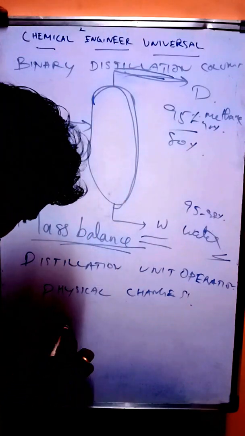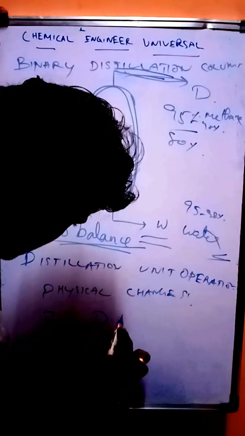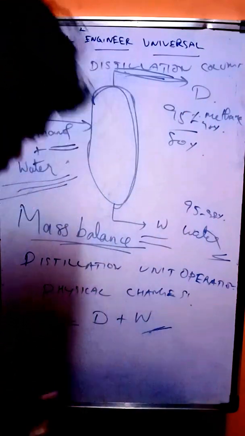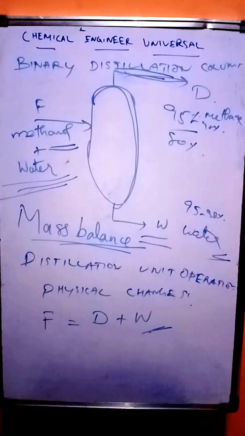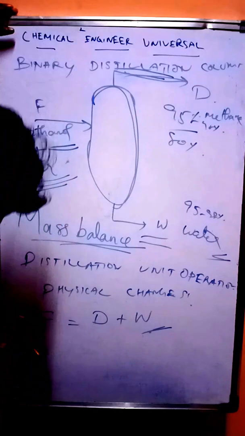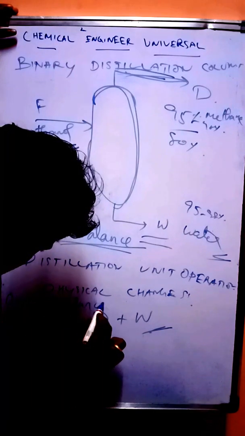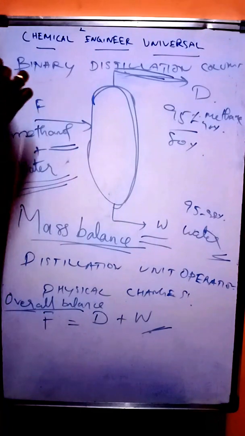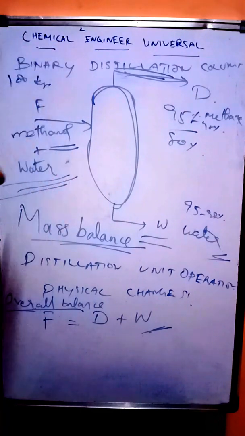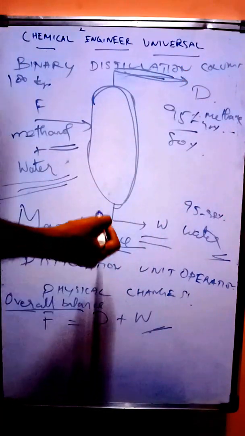So feed is giving both distillate and residue. So feed is equal to distillate plus residue, or W. We can take any words, any symbols. So F is equal to D plus W. This is called overall balance. For your understanding, you are giving 100 kg of mixture. We are getting some composition of this much methanol at the top, like distillate.